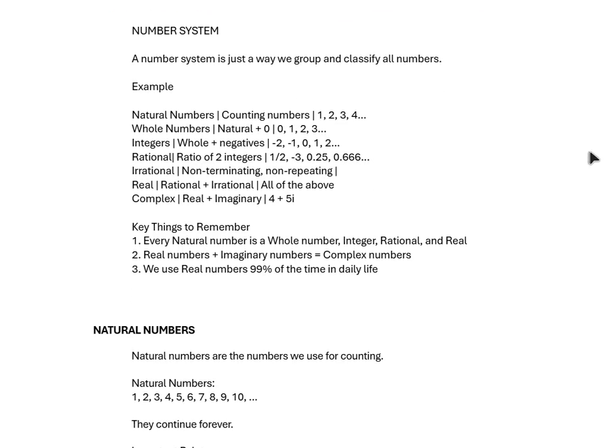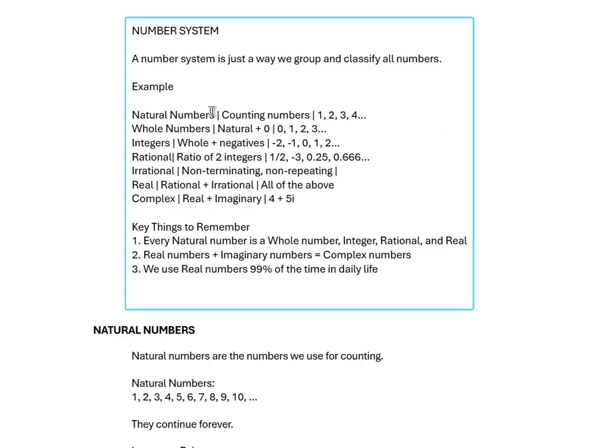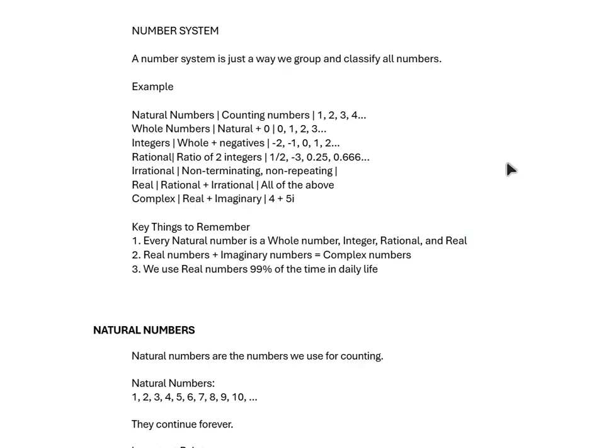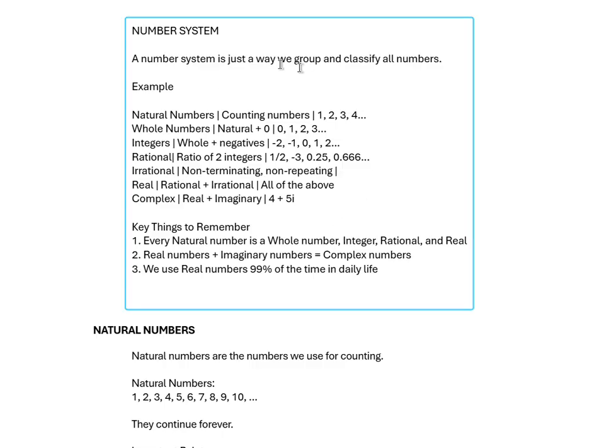What is a number system? A number system is just a way we group and classify all numbers. Example: natural numbers, whole numbers, integers, rational, irrational, real, and complex. We have to discuss all this clearly and in detail.